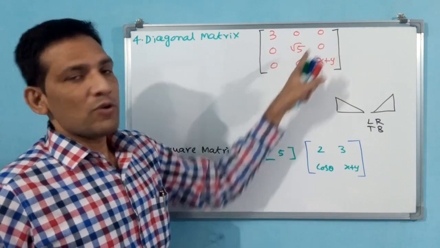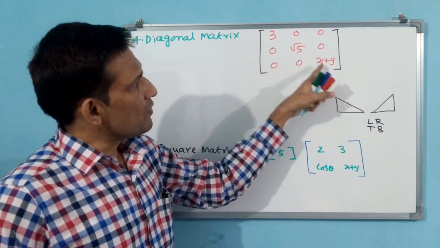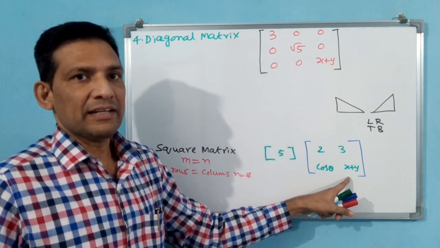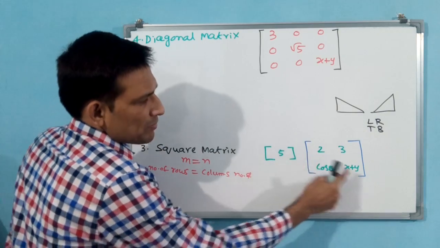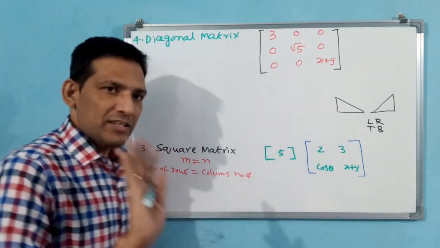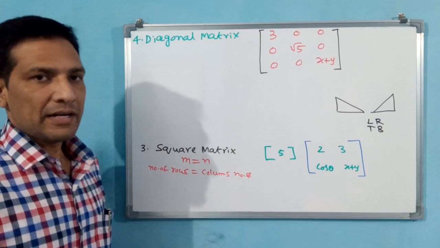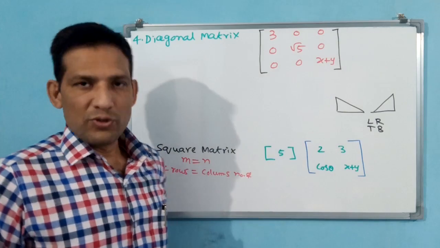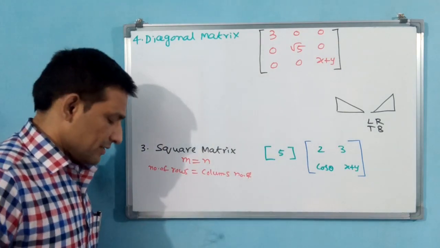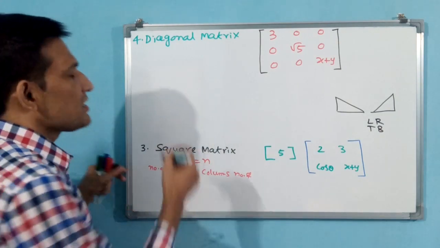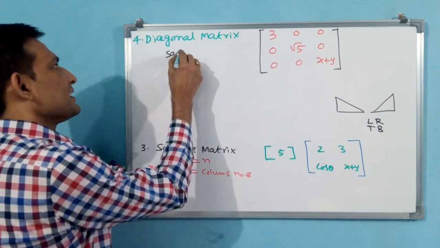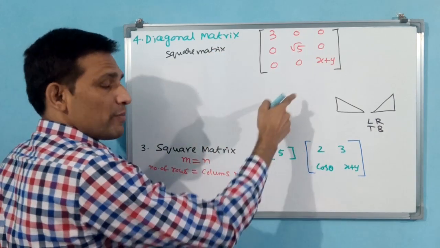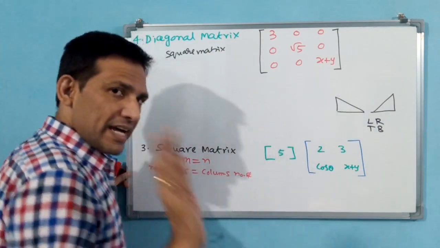Here 0, root 5, 0 is not the diagonal. Here 3, root 5, x plus y is the diagonal. Here also, 2x plus y is the diagonal. Cos theta, 3 is not the diagonal. You understand? Except in the diagonal, remaining all are 0. That is why, for a diagonal matrix the conditions are: it should be a square matrix. Diagonal matrix is a square matrix. 1 by 1, 2 by 2, 3 by 3, it should be like that.